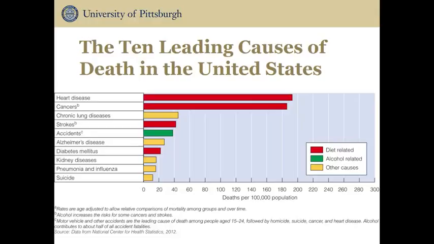The chart lists causes of death related to nutrition with the red bars. The causes of death with the green bar are alcohol-related. Notice that the leading causes of death in the U.S. are heart or cardiovascular disease and cancers, both of which have a nutrition-related component. Worldwide, the leading cause of death is heart disease. We will briefly review heart disease and cancers and dietary recommendations for prevention of these diseases since they impact so many individuals around the globe.